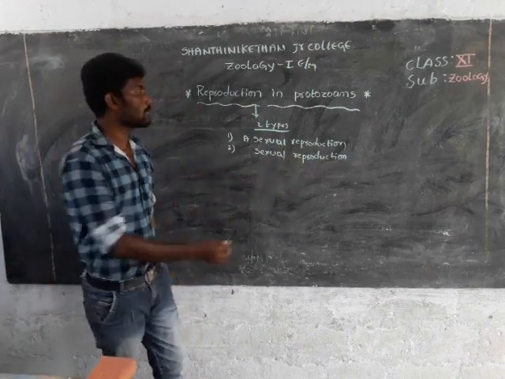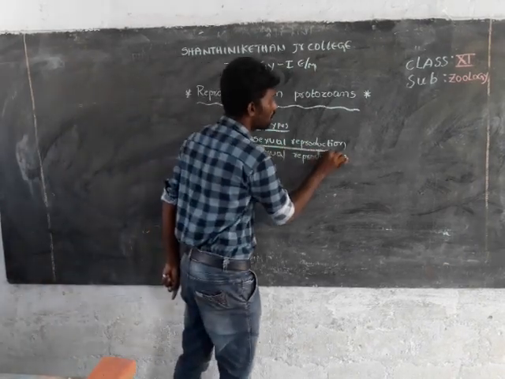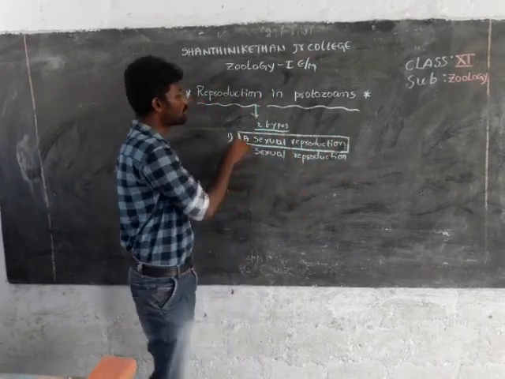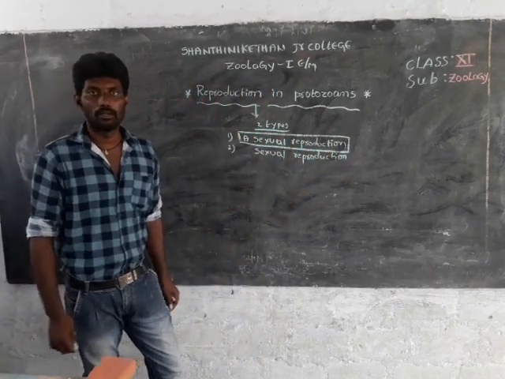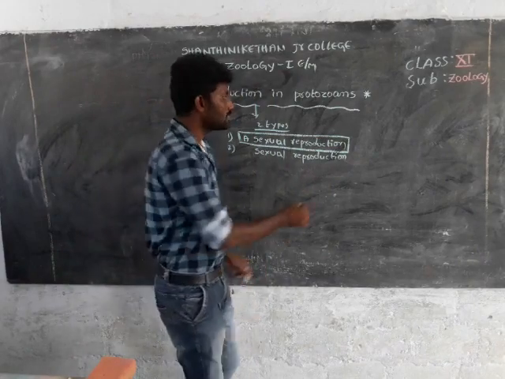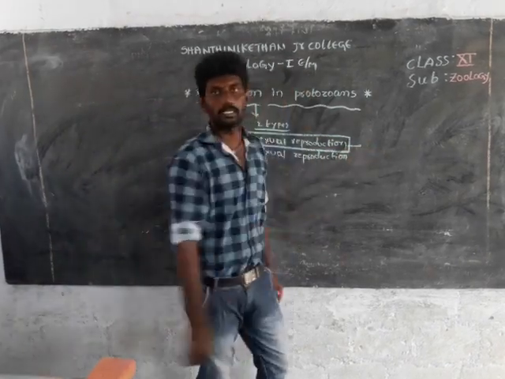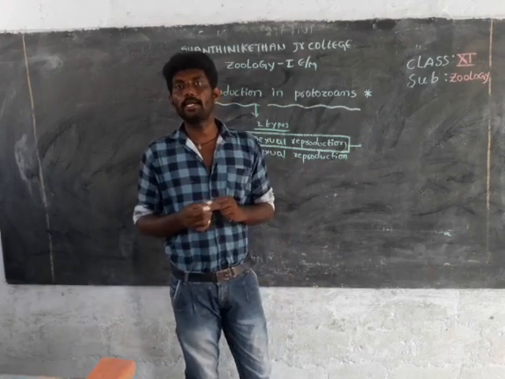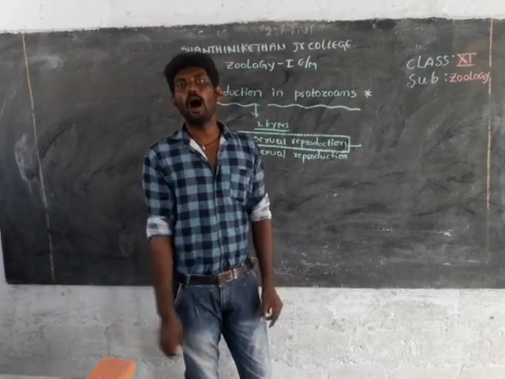Today we are discussing the topic of asexual reproduction. First of all, what is the meaning of asexual reproduction? Asexual reproduction means a single parent cell producing offspring.